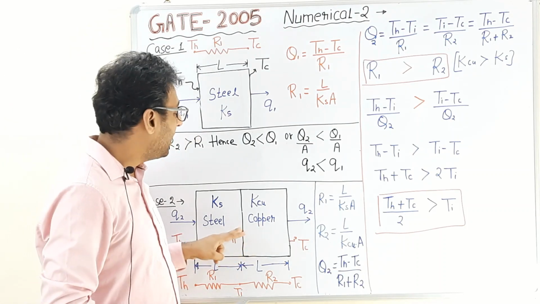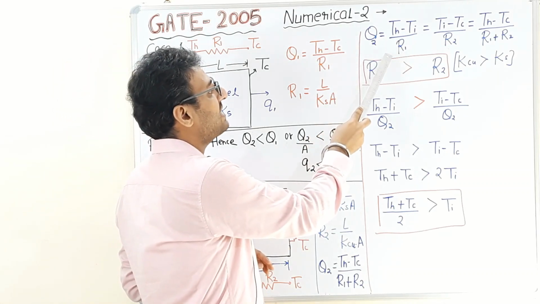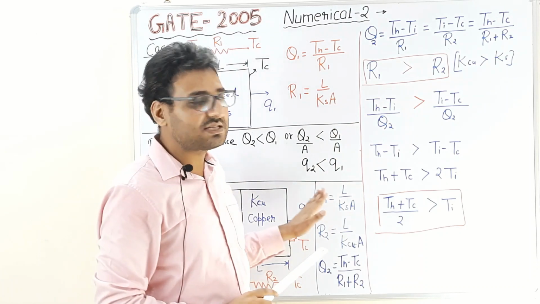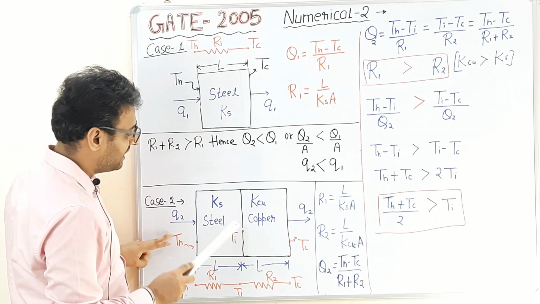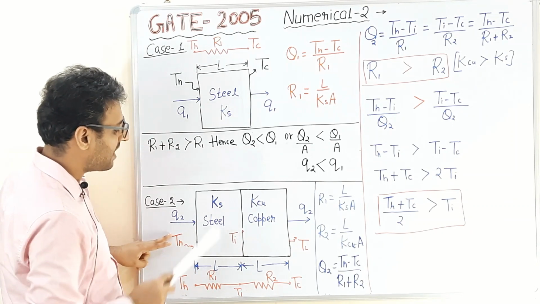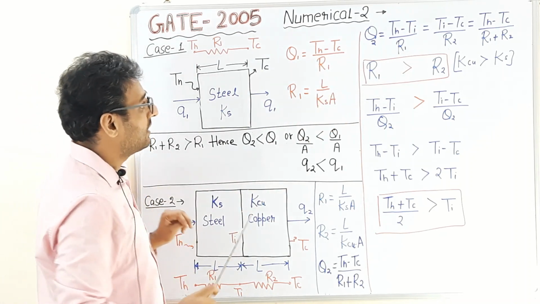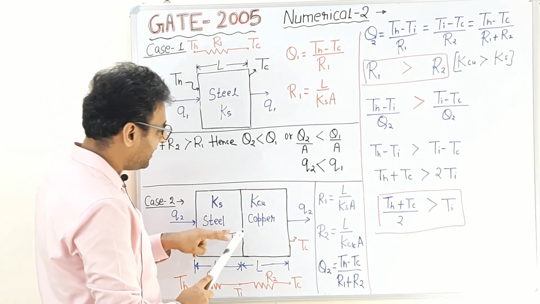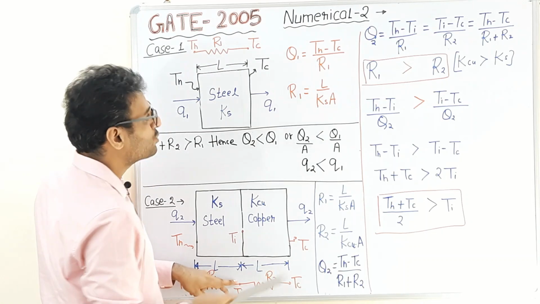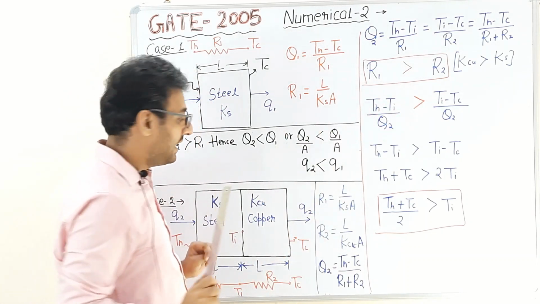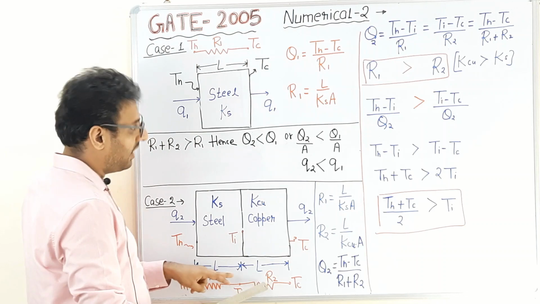Now we are going to determine the interface temperature in case number 2. The heat transfer rate can be given by any of these 3 formulas in case number 2. In this diagram, between the points TH and TI, there is only the thermal resistance R1, so we have considered this. Between the points TI and TC, the only resistance is R2, so we have considered R2 here. And between the points TH and TC, the resistances are R1 and R2, so we have considered both here.